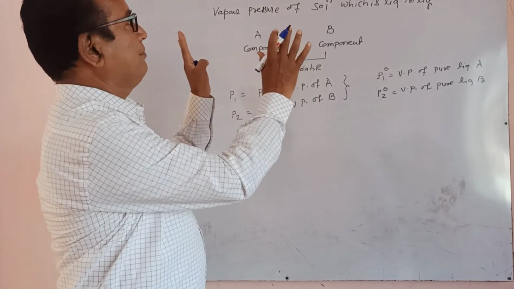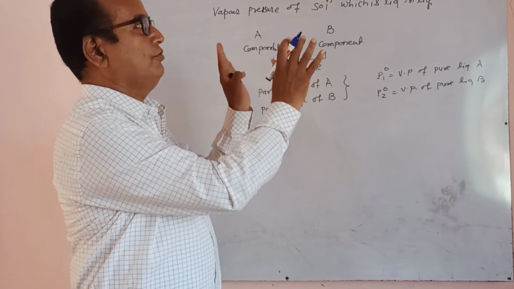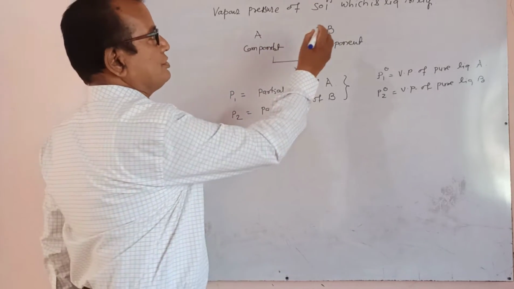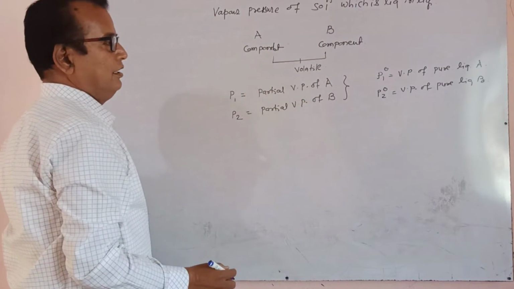It is the vapor pressure of a solution in the form of liquid in liquid.